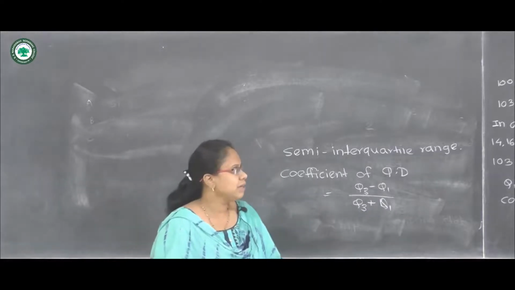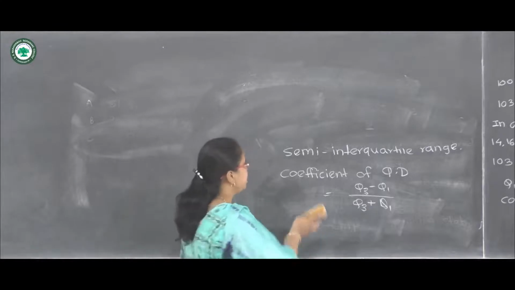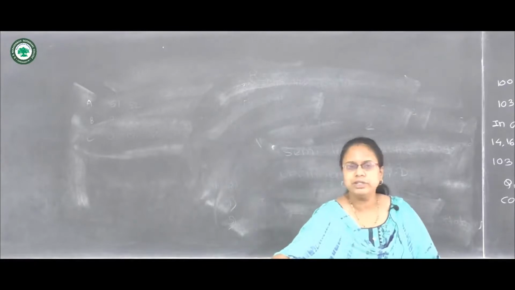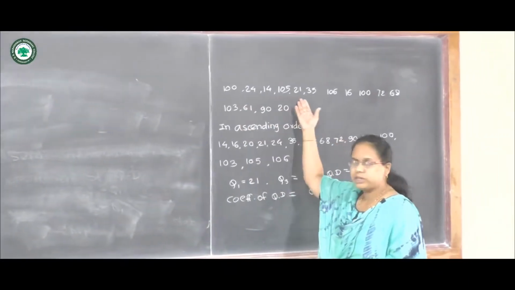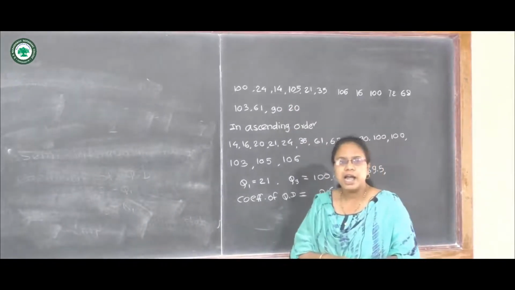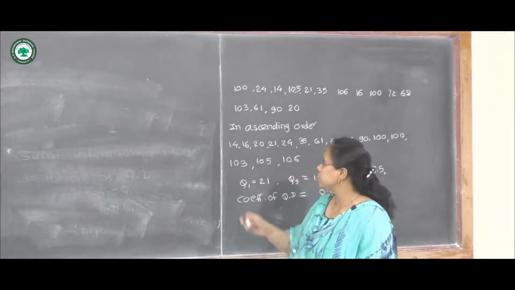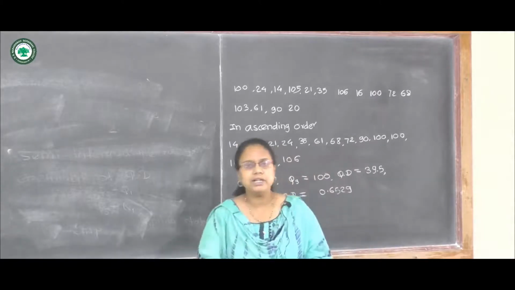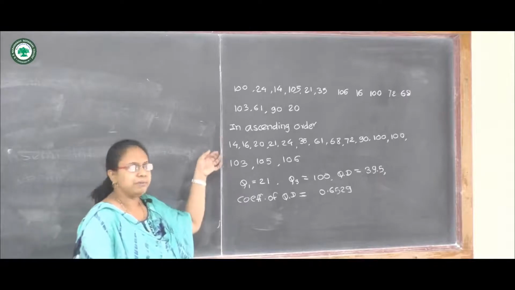Now we will study an example to understand this quartile deviation. So here I have written one example. These are the observations, these are the data. These are 15 observations, and we have to calculate range and coefficient of range, quartile deviation and coefficient of quartile deviation, which we have just learned. So now we will calculate one by one.